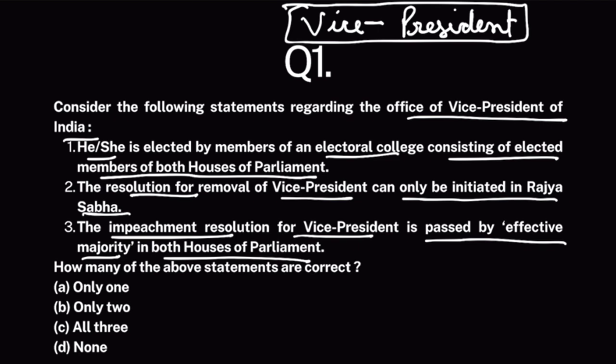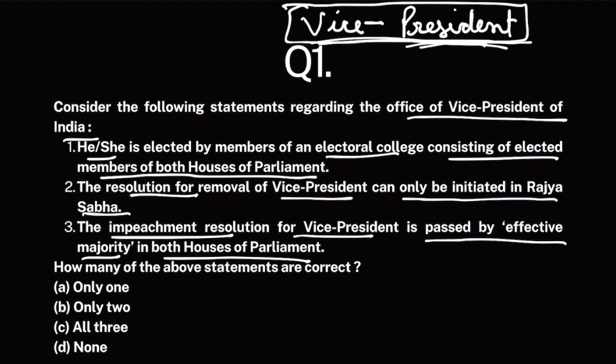If there is a situation when the President cannot discharge his duties, maybe because of poor health, maybe because he died, or maybe because he was removed, impeached, or any other reason, then his place would be taken over by Vice President till the time a new president is elected, or till the time the president gets back to good health, right? So Vice President's office was created as a backup option for the office of President.